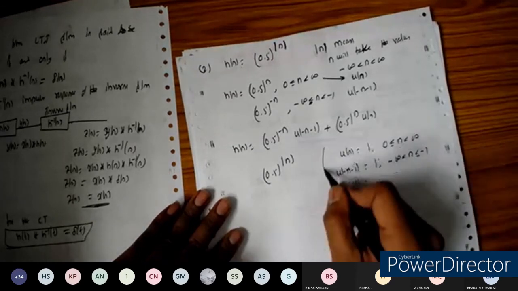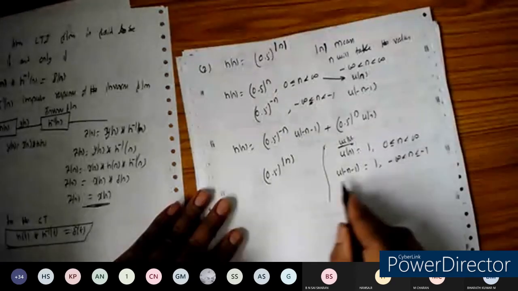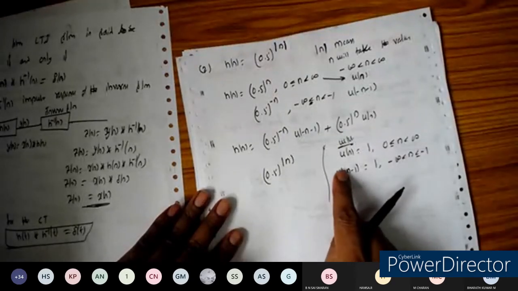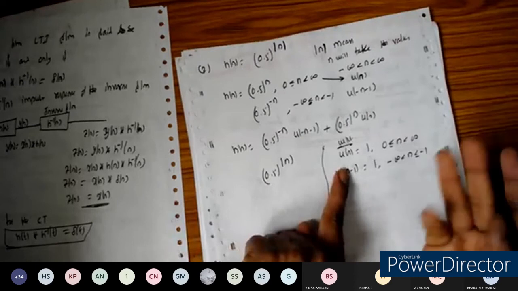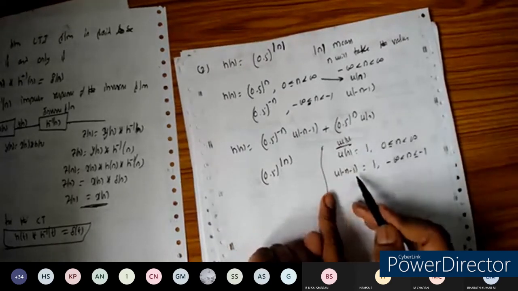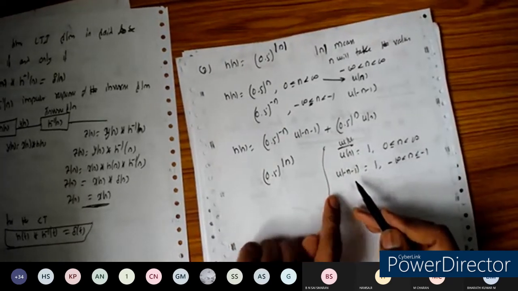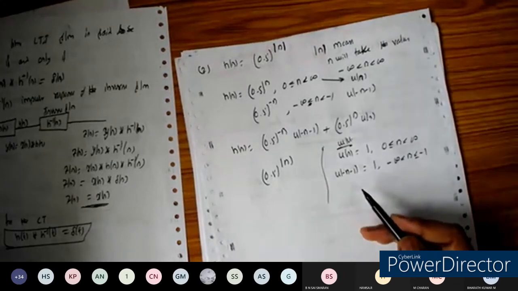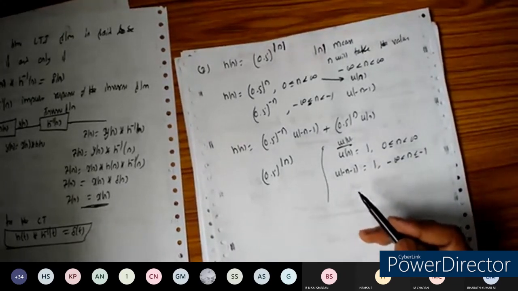So this is the condition here. u of n minus 1 means it is going to start from 1 to infinity. When I take the reflection, it becomes u of minus n minus 1. Okay, so done.